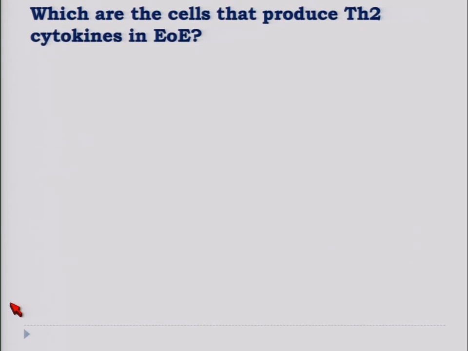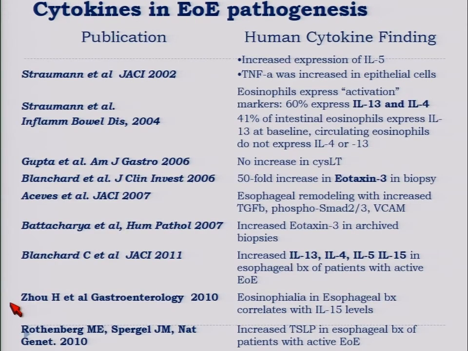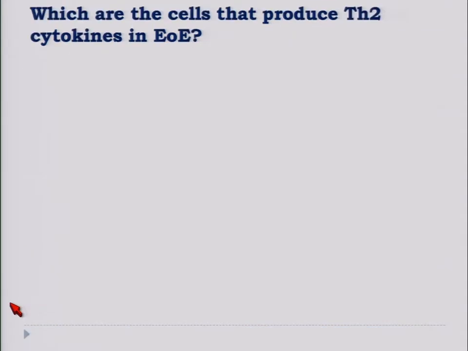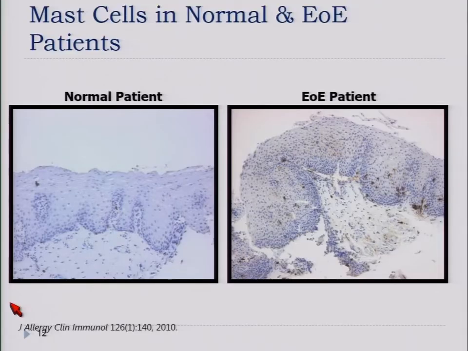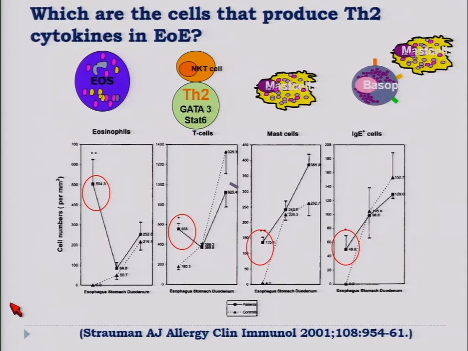When we see the type of inflammation that is present at the site of the esophagus in patients with EOE, it's a typical atopic inflammation. There are the typical cytokines of atopy: interleukin 13, interleukin 5, interleukin 4. And the cells present at the level of inflammation are the typical cells of atopic inflammation: they are eosinophils, mast cells, Th2 T cells, and basophils.